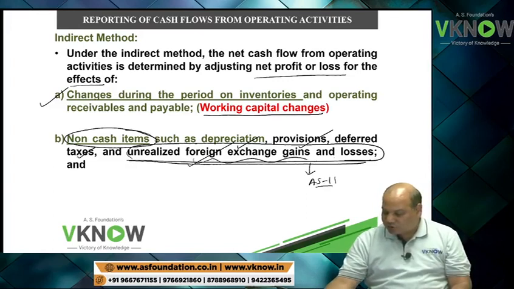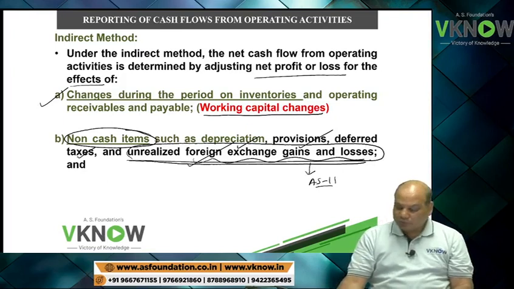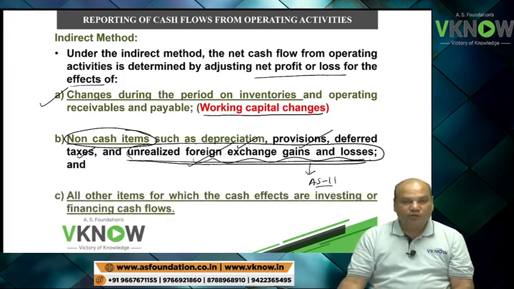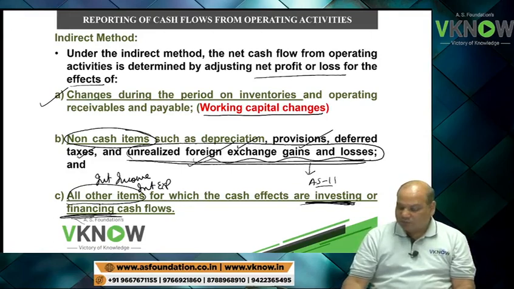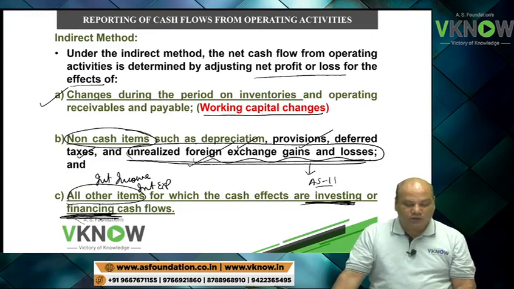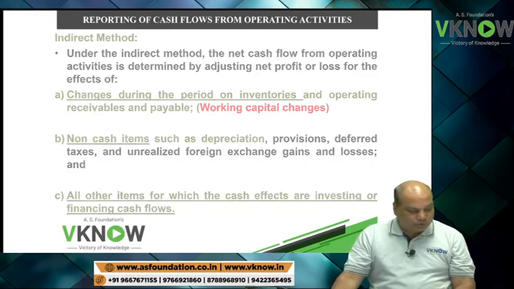And the third item we have to adjust is those items like interest income and interest expense, which we have to show either in investing activity or in financing activities.